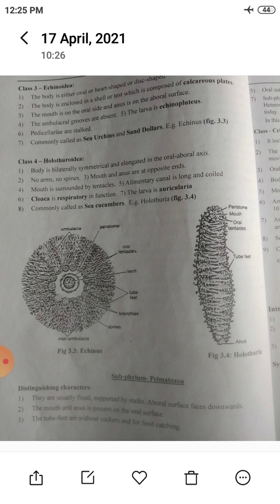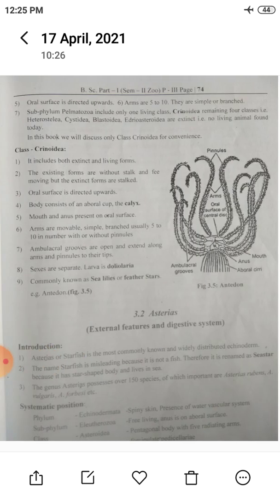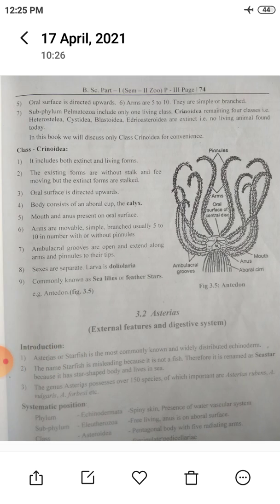Next, subphylum Pelmatozoa. So what is Pelmatozoa? They are usually fixed, supported by stalks. The aboral surface faces downwards. The mouth and anus are present on the oral surface. The tube feet are without suckers and help for food catching. Oral surface is directed upwards. Arms are 5 to 10, simple or branched.